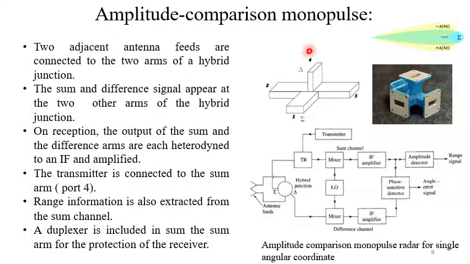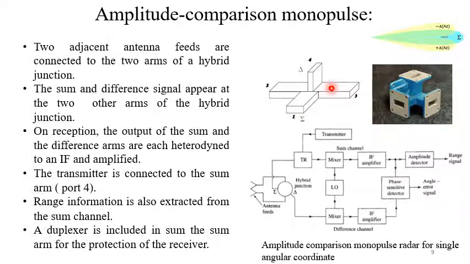Now, if we introduce some power at port 4, that power will be equally divided into the two collinear arms, port 2 and port 3, but opposite in phase. That's the difference between port 1 and port 4.